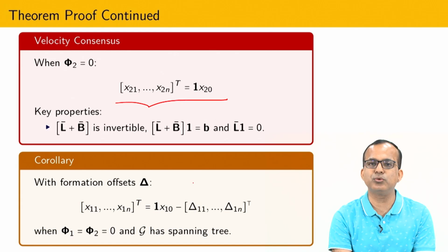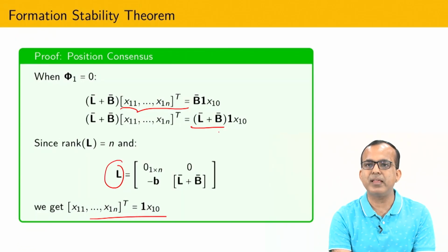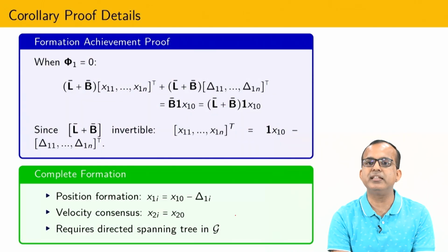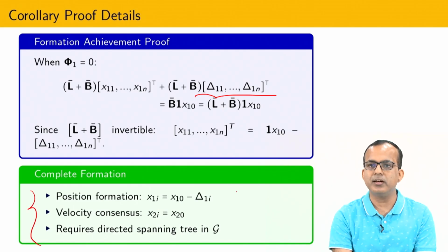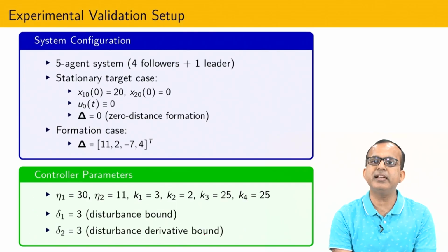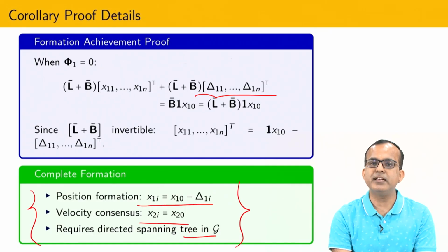Okay, easily you can do this, and whenever formation comes into the picture, again L bar plus B bar is invertible, meaning this matrix is invertible. So you can easily prove the formation also. Formation with respect to some kind of constant formation with respect to the leader you can achieve. In this way I can get complete formation, meaning all position vectors are going to converge here, velocity will converge here, and I can maintain the directed spanning tree.